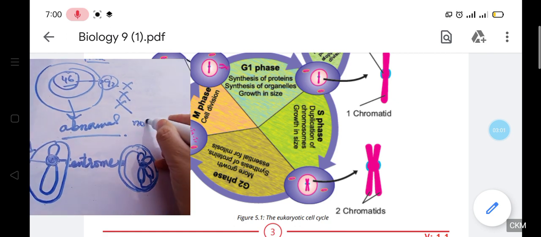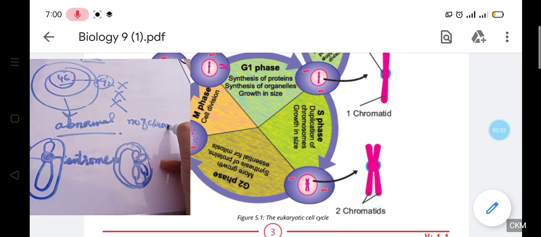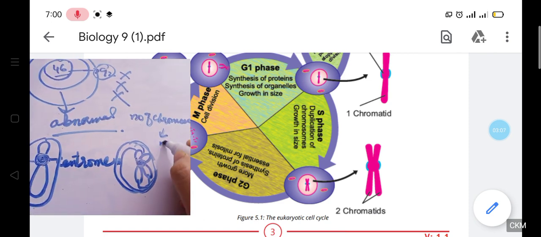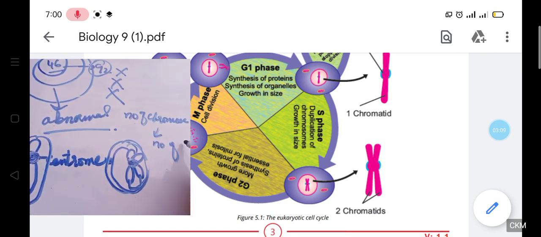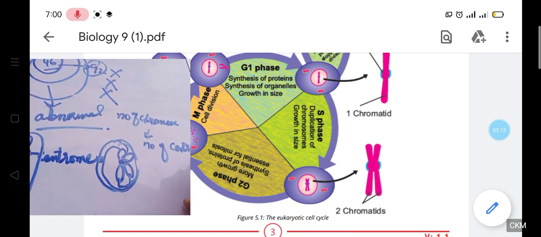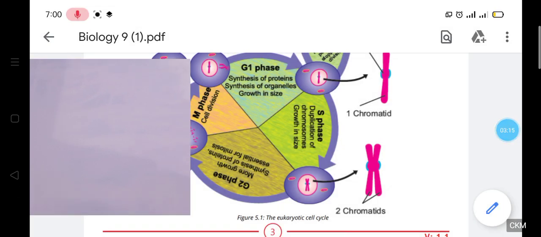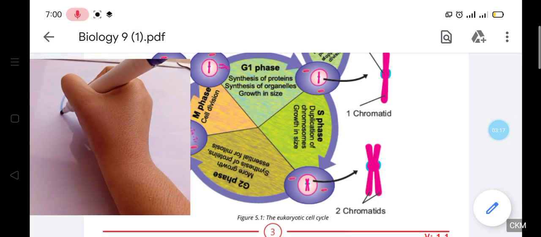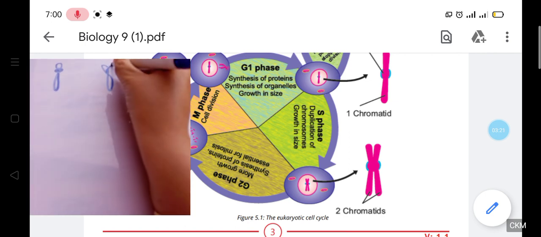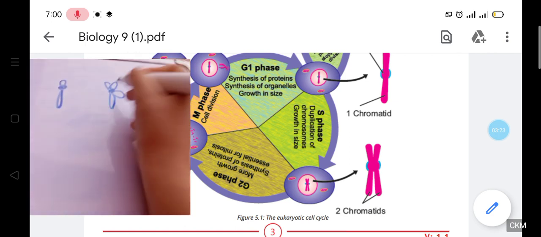So the number of chromosomes basically depends upon the number of centromeres. This means that this is one chromosome having one centromere, and this is also a chromosome having one centromere.